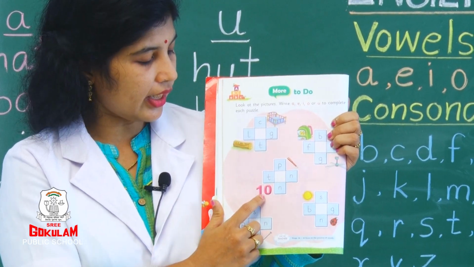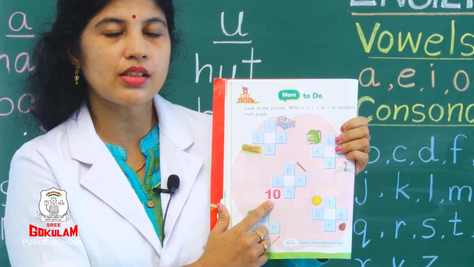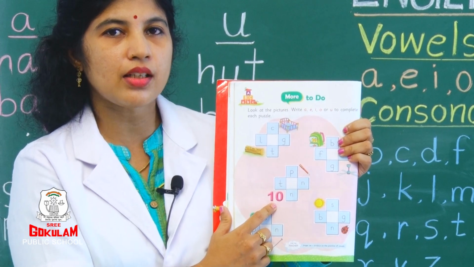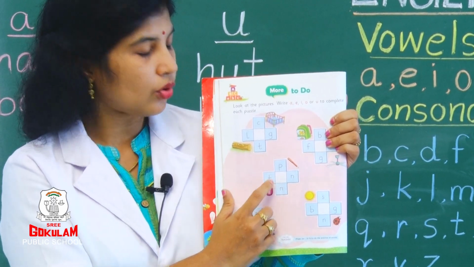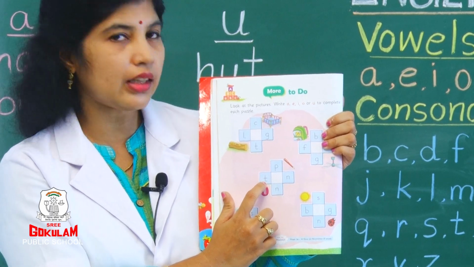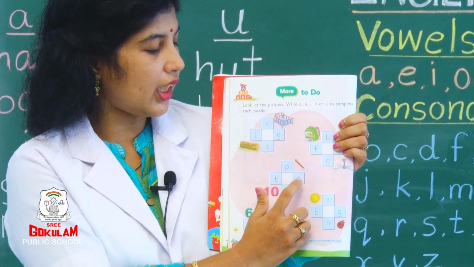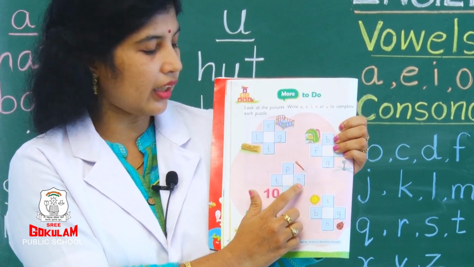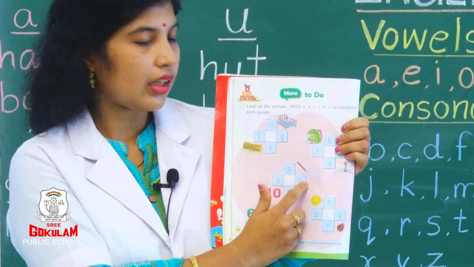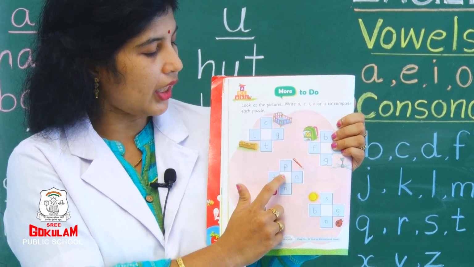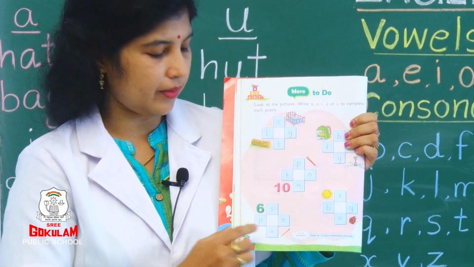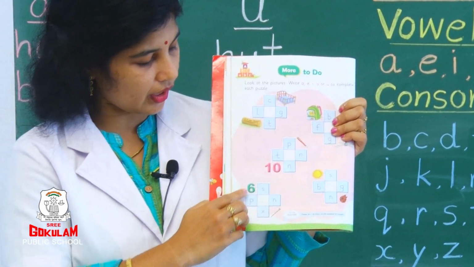E. And the next picture, what is this? This is number 10. So what is the spelling? T. Very good. T, E, N. 10. Right? T, E, N. 10. P, E, N. Pen. Now see the next picture.